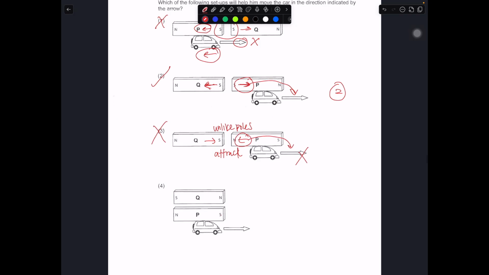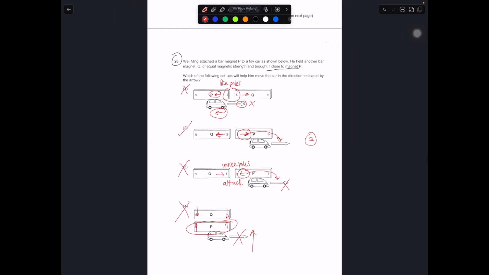So for 4, in this case, if you bring Q near to P, they will attract each other. So the car will most likely move in an upwards direction, not towards the right. So in this case, this is also wrong. So 4 is out. So basically, you have to use the interaction between the poles that they have been given to identify the direction where the car is moving. Is it in line with what magnet P is showing you?